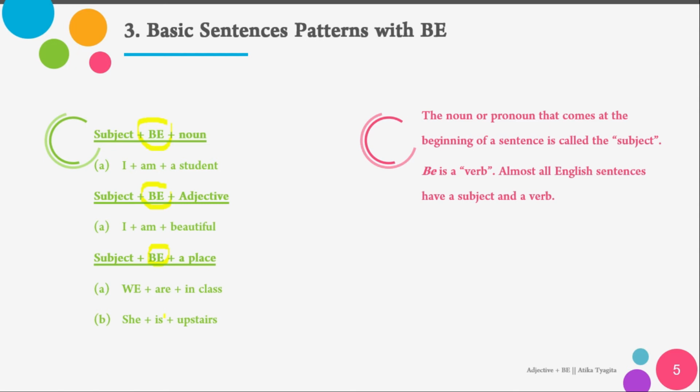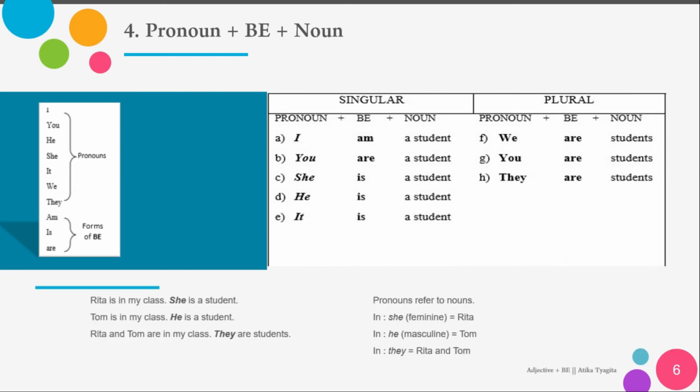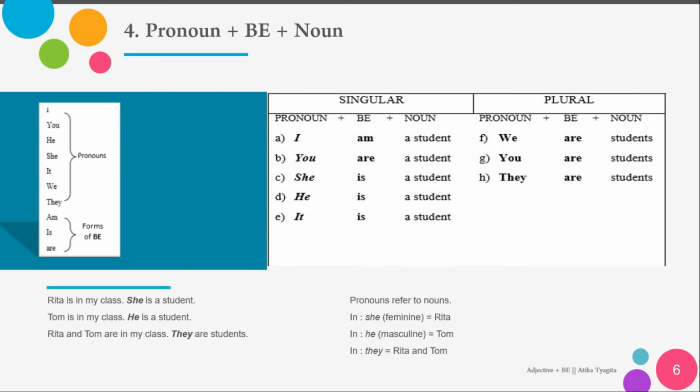Okay, the next one, number 4, is pronoun plus be plus noun. So pronouns we already discussed in a previous video. Here I want to remind you that the pronouns can be I, you, he, she, it, we, they. Well, the forms of be or to be: am, is, are. So when you want to make a singular like this, pronoun plus be plus noun.